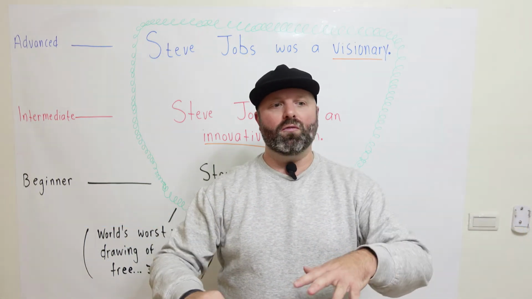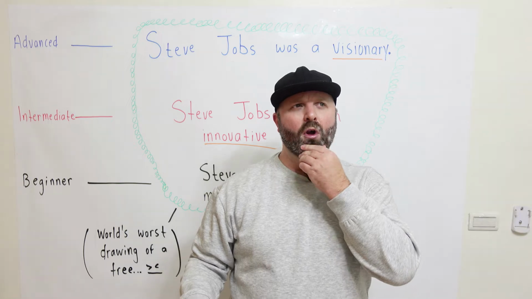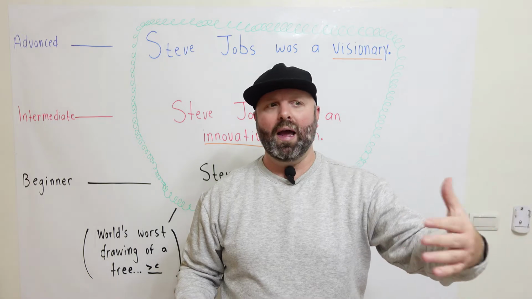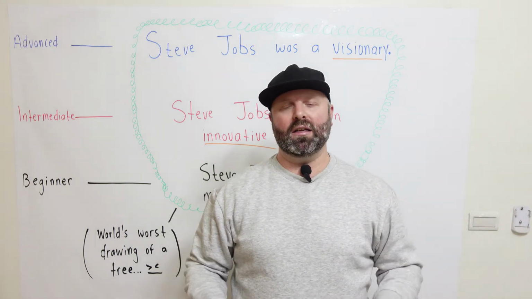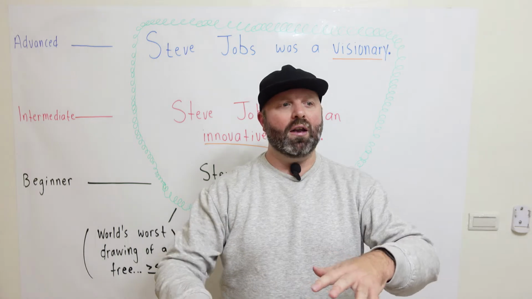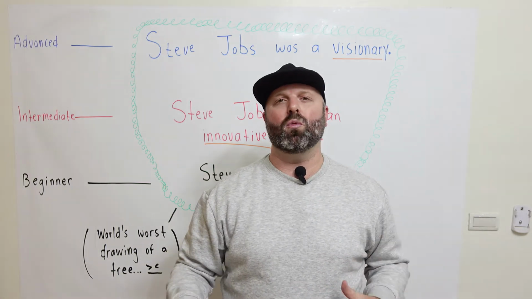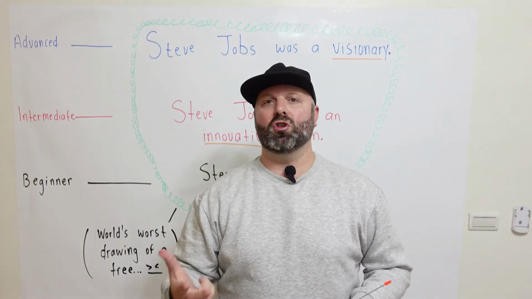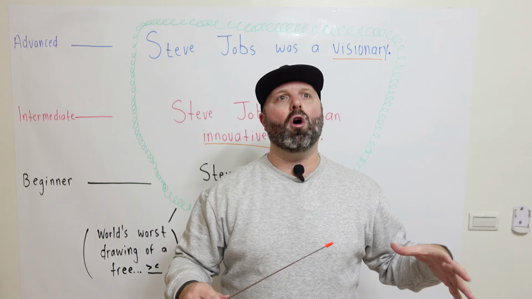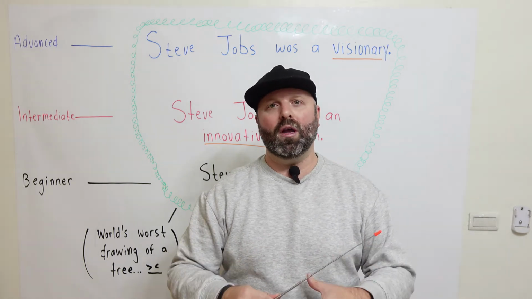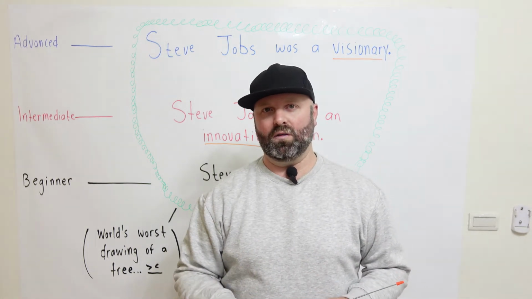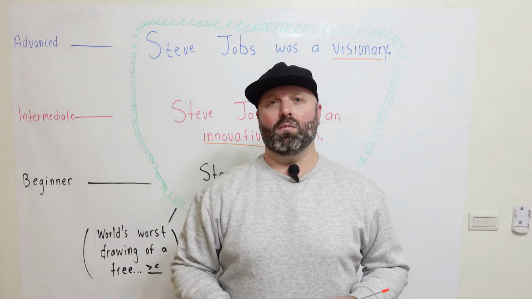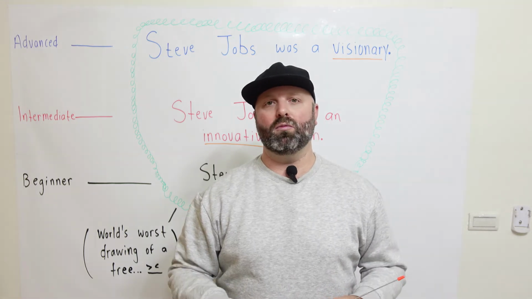They take a look at all of the things available today and they think, what is life going to be like in 5 years, 10 years? What are people going to be doing? How are they going to do it? And things like that. So Steve Jobs was able to kind of look around and see the things people were doing, listening to music, taking pictures, surfing the web, and he thought, how can I take all of those different things and put them on one device and make things very convenient? And that, of course, is how we got the iPhone, which is maybe one of the most important products in the last 20 years or so.